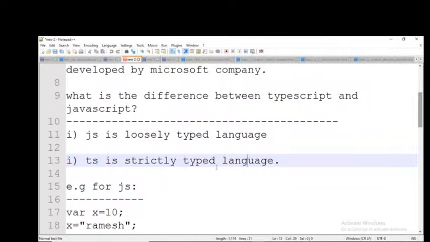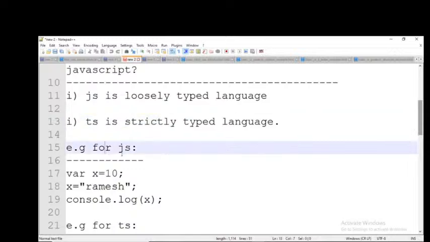Okay, right. So for example, observe this example for JavaScript where x equals 10. 10 is the data here, and I am assigning it to a variable called x. I am indicating that it is a variable by using the var keyword. This is how we declare and initialize a variable. In the next line, I write x equal to Ramesh, and in the next line I print the x value. So what will be the output? 10, Ramesh, or error?